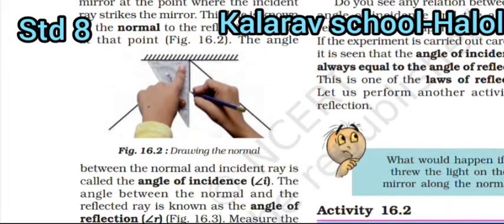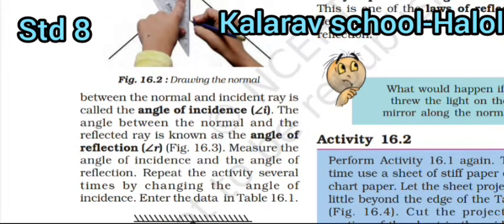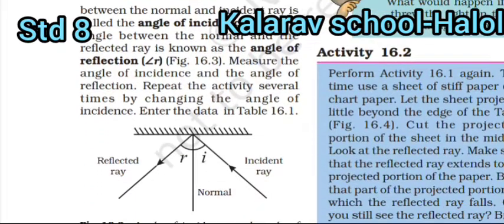Figure 16.2, this is what is being formed. The angle between the normal and incident ray is called the angle of incidence. The angle between the normal and the reflected rays is known as the angle of reflection. Underline it. Measure the angle of incidence and the angle of reflection. Repeat the activity several times by changing the angle of incidence. Enter the data in table.